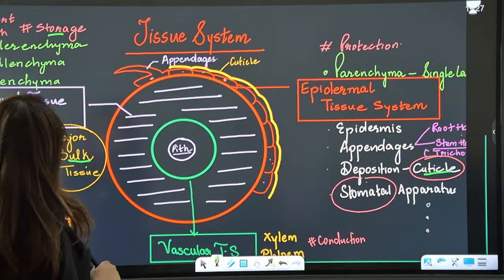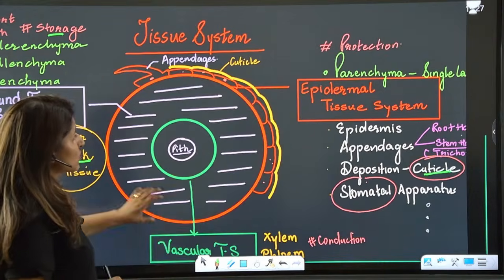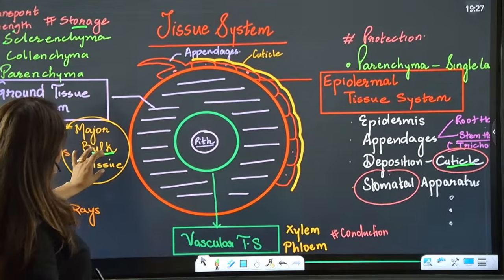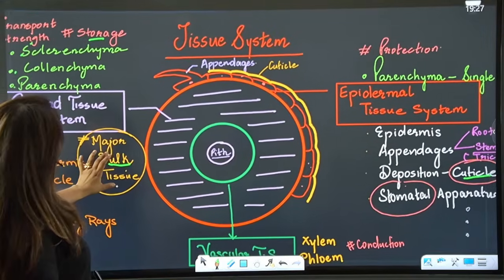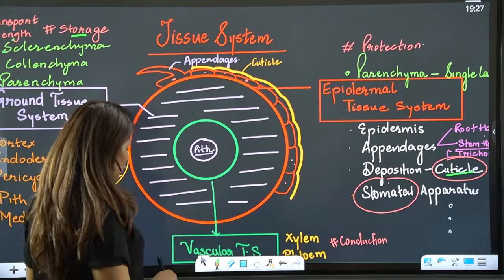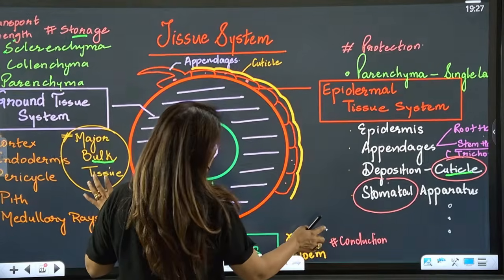Moving on now, guys, to the next component, which is tissue system. Let's talk more about the tissue system here.